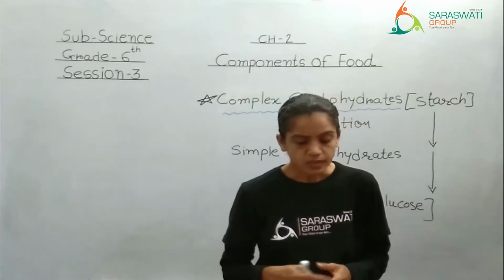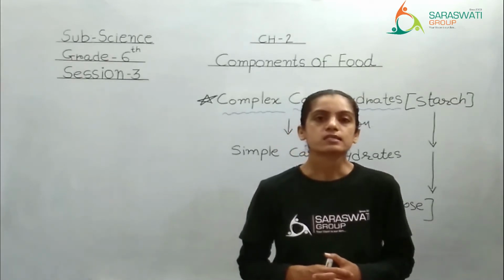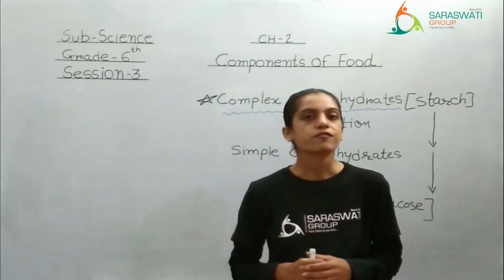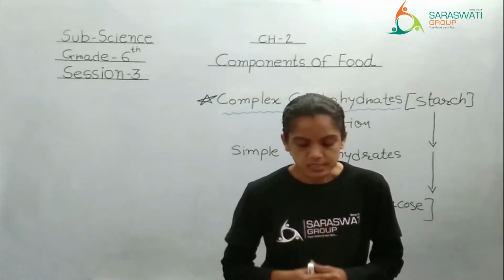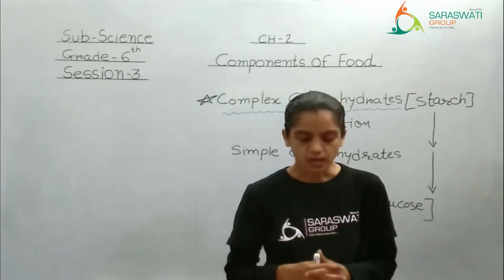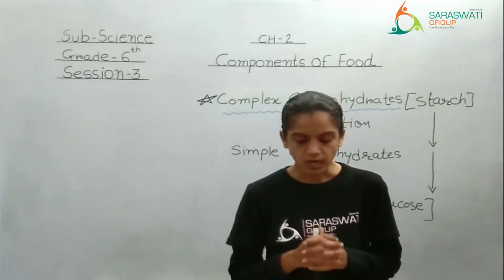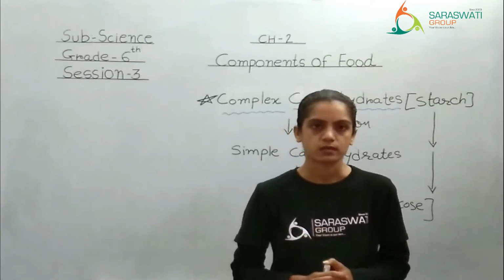Okay. Now you have to underline this statement. Which one? See the 4th line from the top. Starch is a complex carbohydrate that fulfills the majority of our carbohydrate requirement.